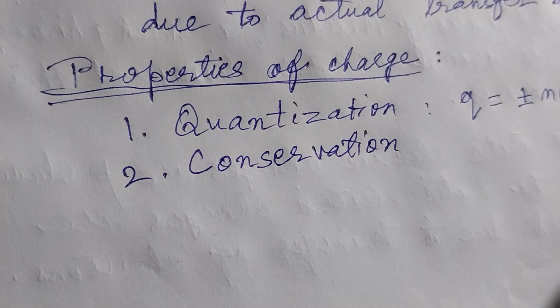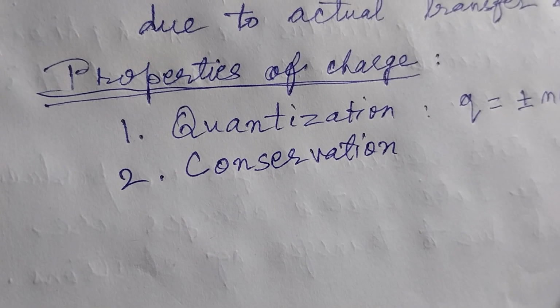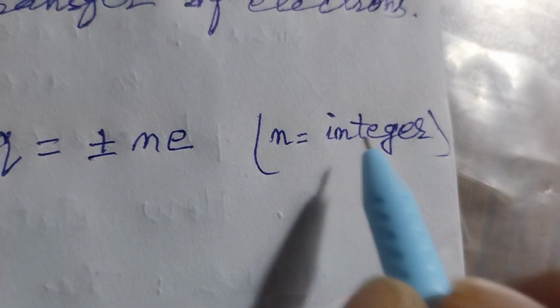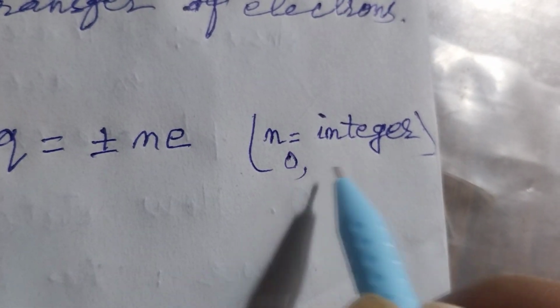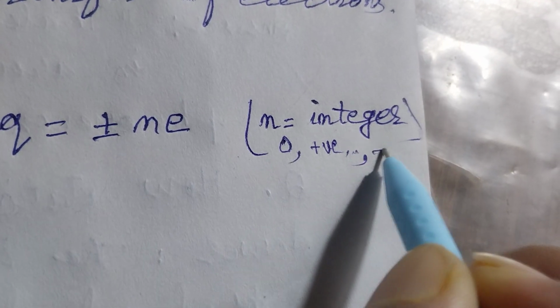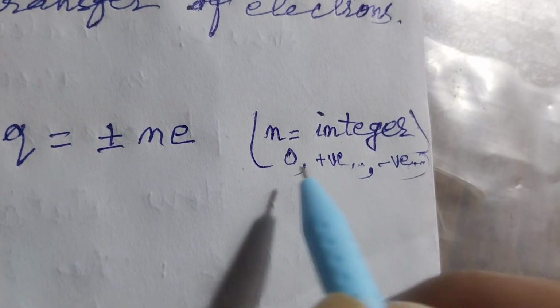Integer means counting number, positive counting number, negative counting number, and zero. Zero, positive counting numbers, and negative counting numbers are called integers.